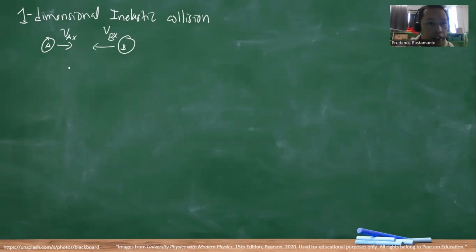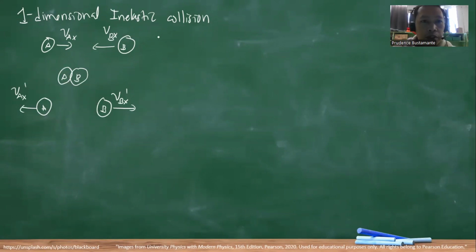And we have here, during the collision, A and B. And after the collision, this is now the final velocity of A, and this is now our final velocity of B, VBX prime. So what is the meaning of inelastic collision?